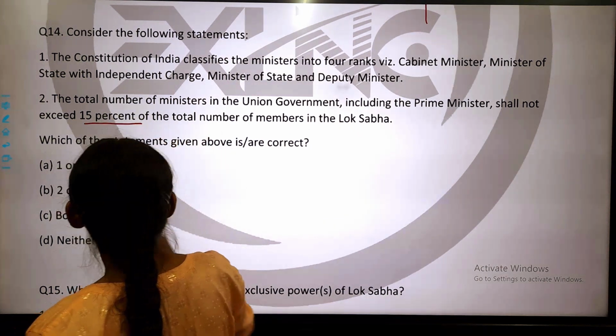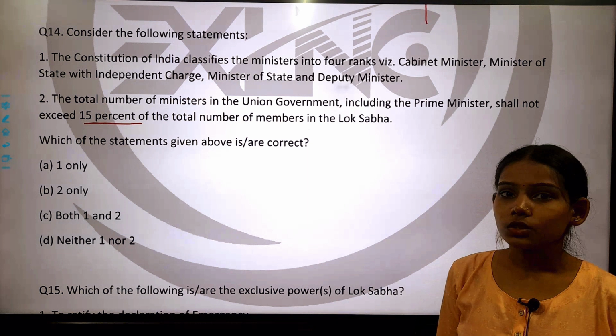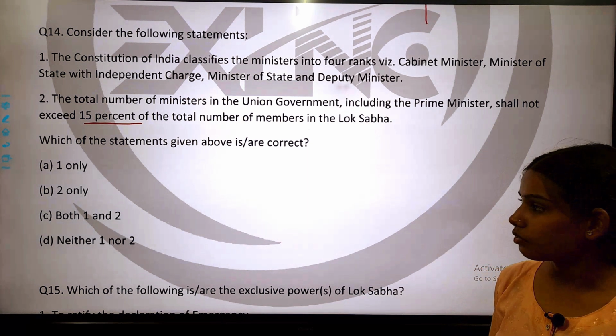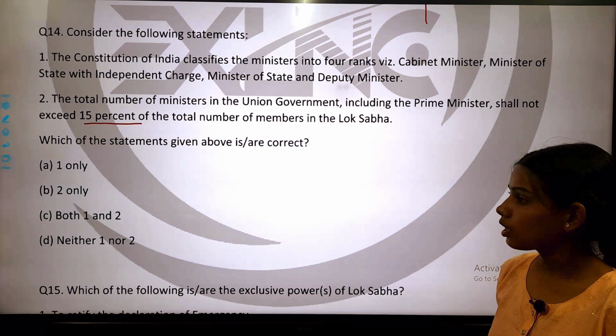That it should not exceed the 15%. Okay. So the statements given above are correct or not correct. You have to again identify it. Okay. So which of the statements given above are correct?